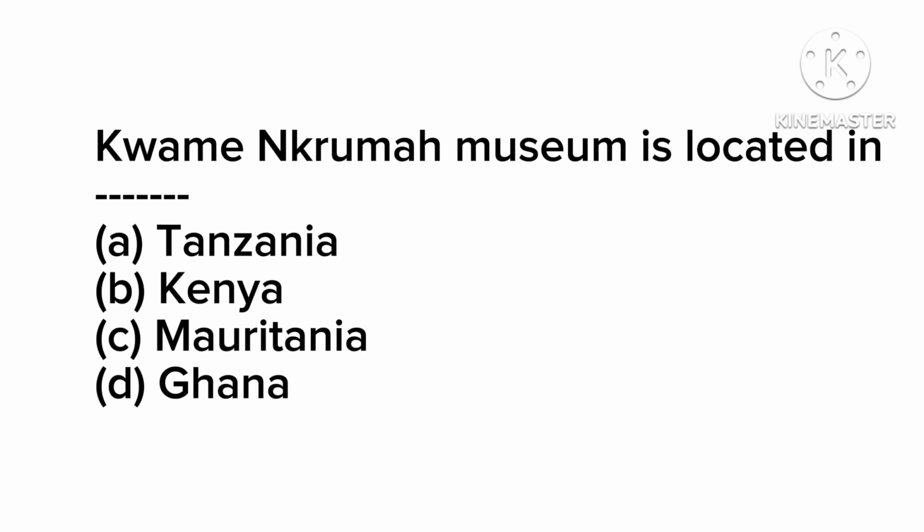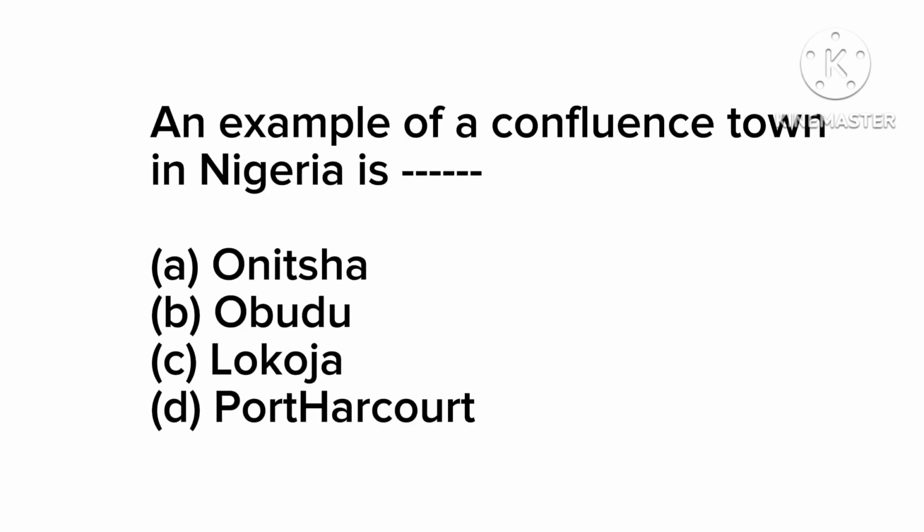Okay. The next question we have: an example of a confluence town in Nigeria is, option A, Onitsha, B, Obudu, C, Lokoja, and D, Port Harcourt. A confluence town is a town where two rivers meet. Confluence is the junction where two rivers of probably equal width meet. So the confluence town that we have in Nigeria is Lokoja.